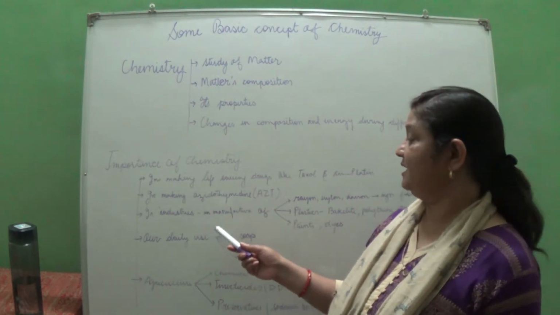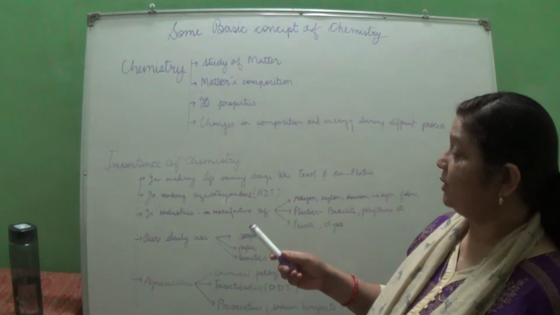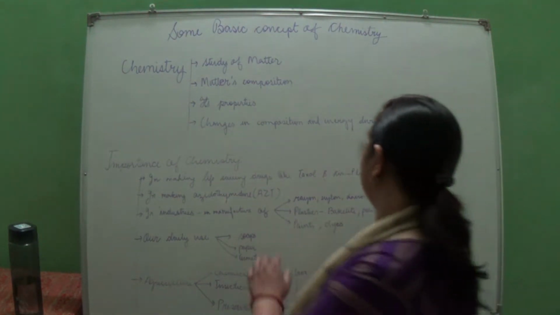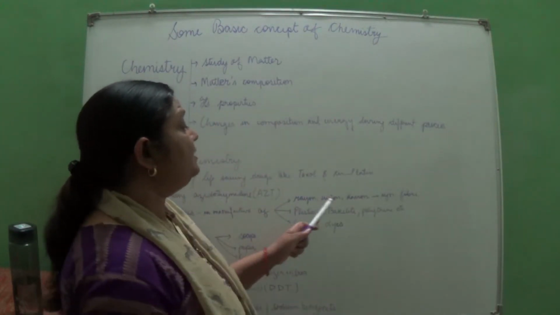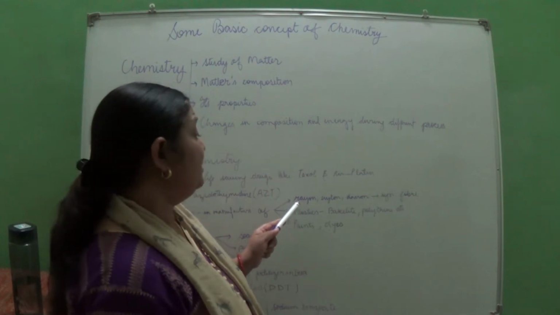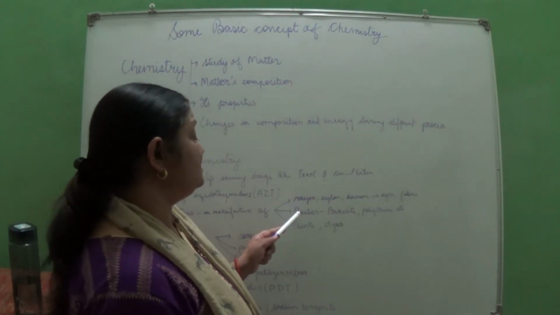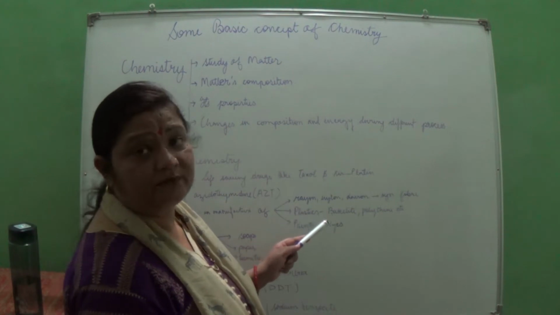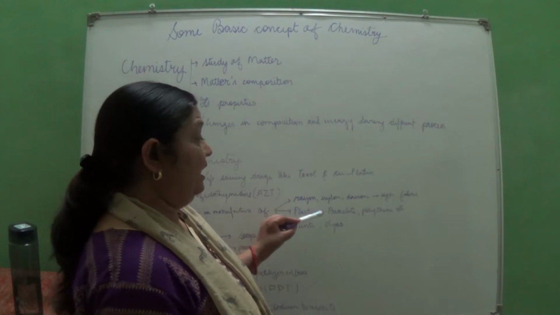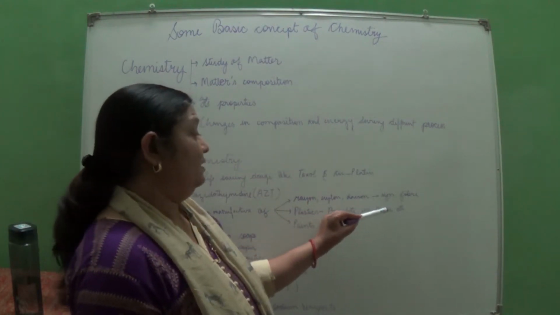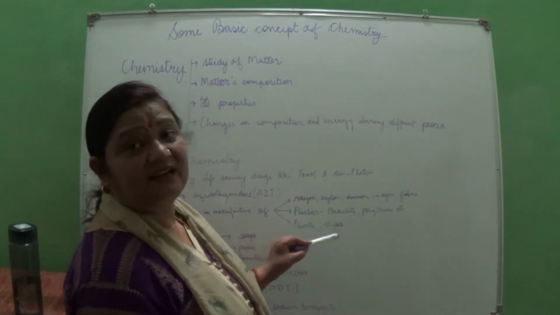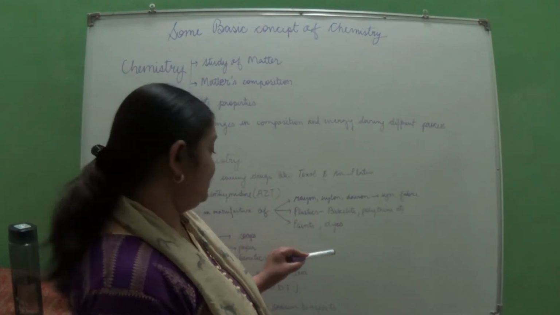Now in industries, it is used in the manufacture of synthetic fibers like rayon, nylon, Dacron. These are all synthetic fibers. We use them as clothes, but these are all artificially made with the help of chemistry only. Plastics like Bakelite and polythene are all due to chemistry. Paints, dyes, everywhere chemicals are there.